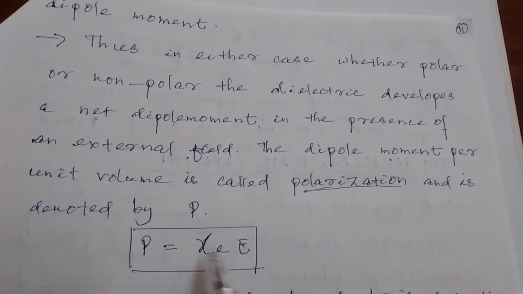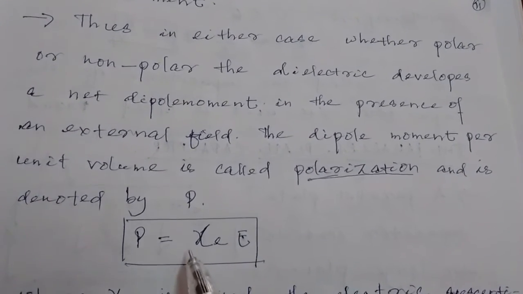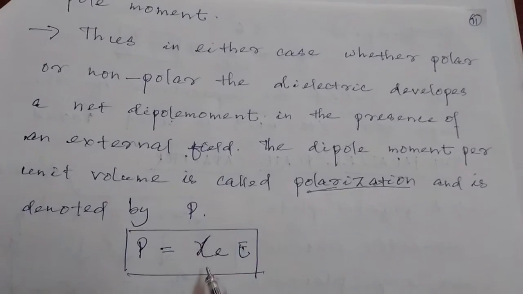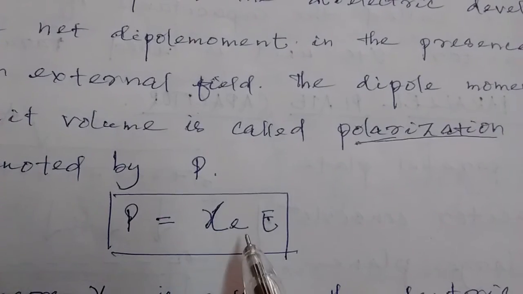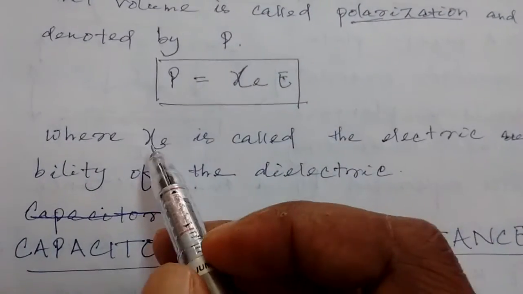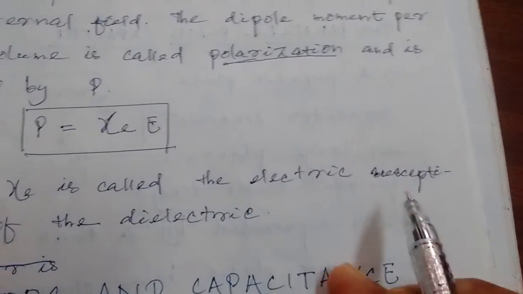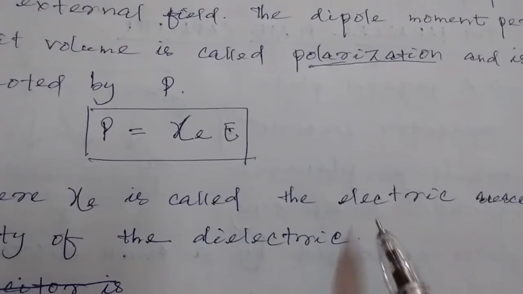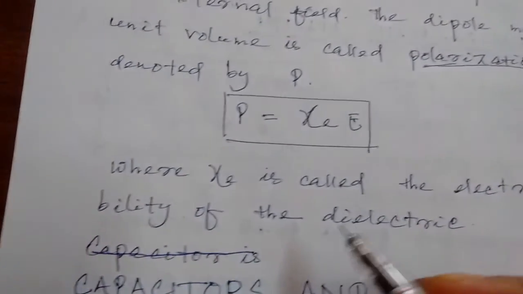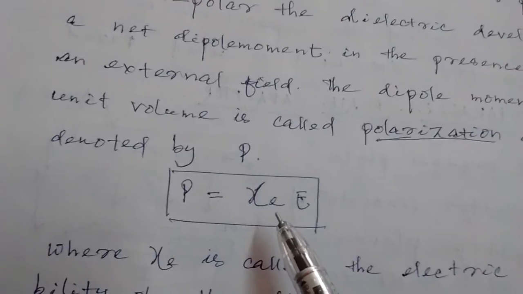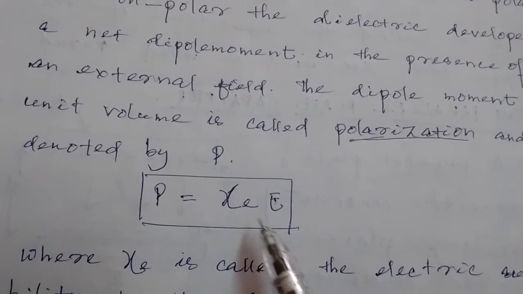Of course, the more the external electric field, the more will be the number of dipole moments. That's why P is proportional to E, and a constant of proportionality is multiplied. That is called chi. So P equals chi E. This chi is called the electric susceptibility of the material.